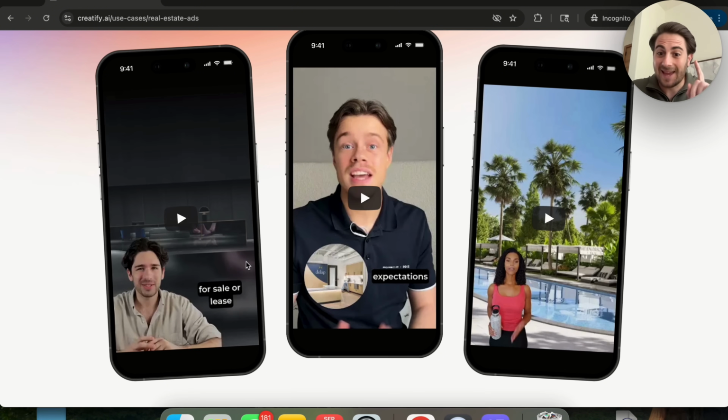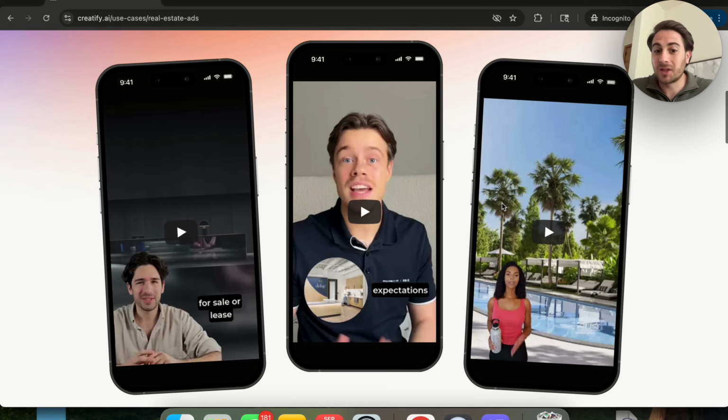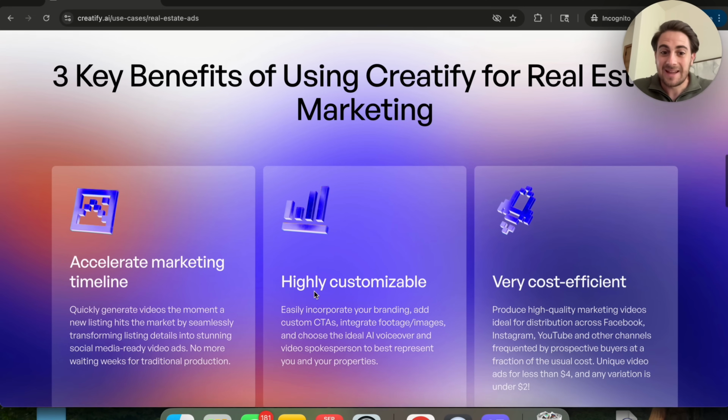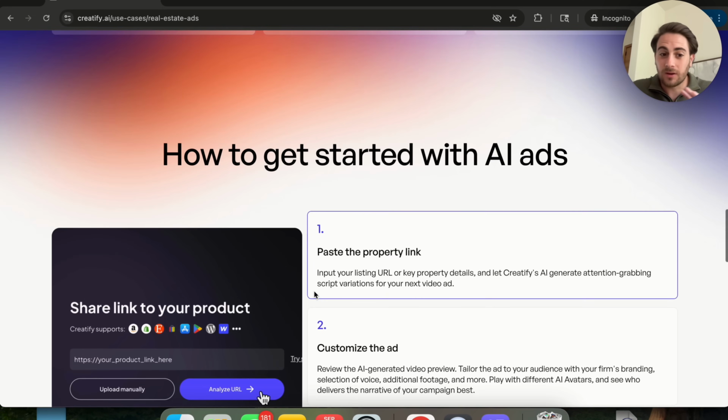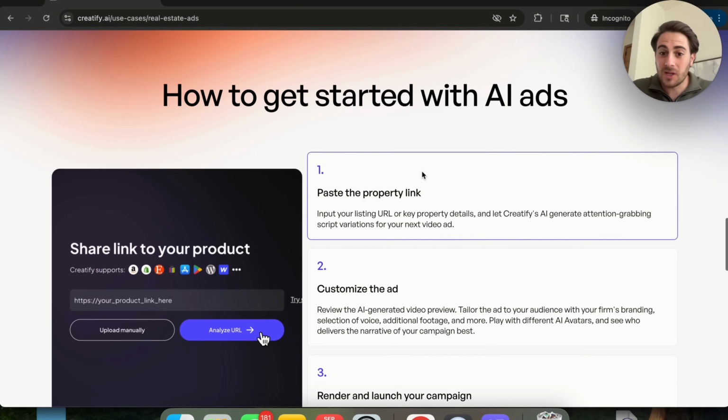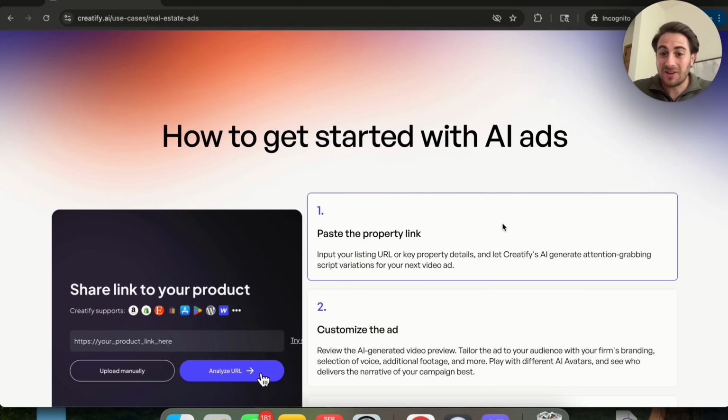Or maybe you wanted to use this for real estate. Check this out. These AI avatars, you can put them in locations. If you have photos of a listing that you want to show off, or maybe it's a new apartment building, or maybe you were trying to find people to list their homes, you could get these AI avatars to actually create content for this. And again, this allows you to do this very quickly, very cost effectively. You literally just put in the link to the property or the key property details, and Creatify is going to AI generate an attention grabbing script for your next video creation.